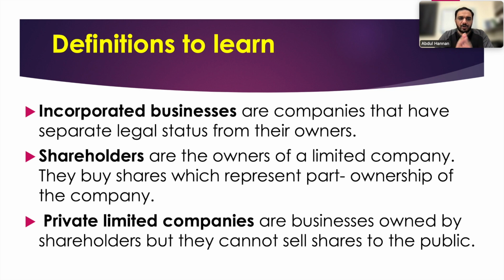Definitions to learn in this topic: incorporated businesses are companies that have separate legal status from their owner. Shareholders are the owners of the limited company. They buy shares which represent part ownership, meaning they are part of the company. Private limited companies are businesses owned by shareholders, but they cannot sell shares to the public. In private limited companies, you can sell shares only to friends and family, not to the general public.